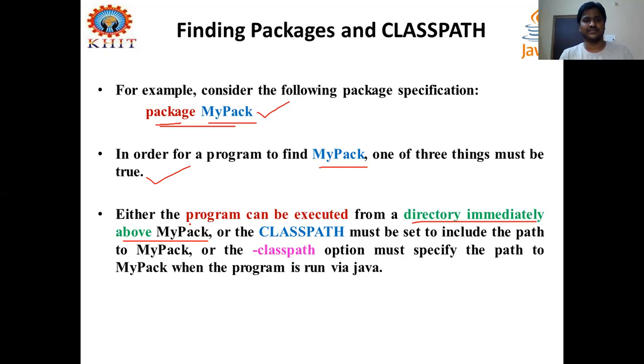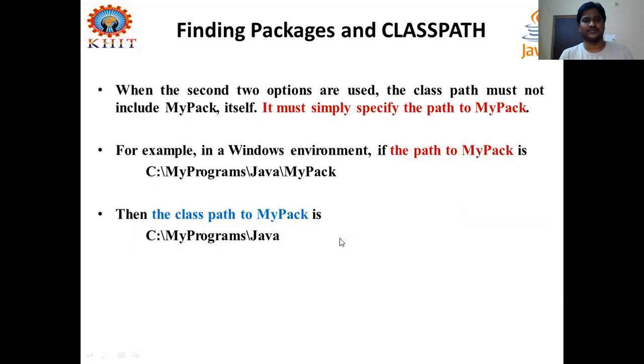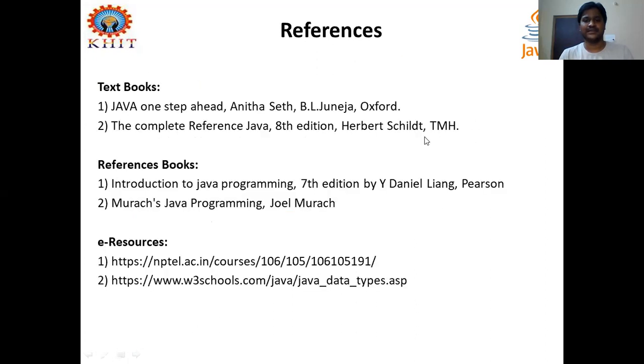This is the package name, right? Remember this point. The meaning of directly immediately above, I will tell you next. When the second two options are used, the class path must not include mypack itself. It must simply specify the path to mypack. So here, this mypack.